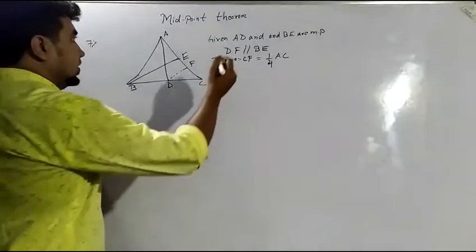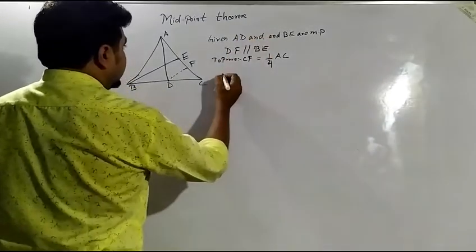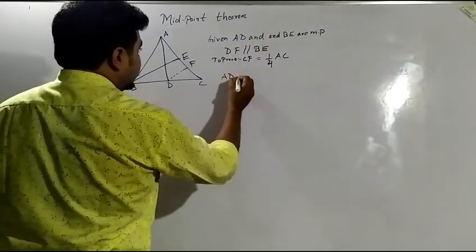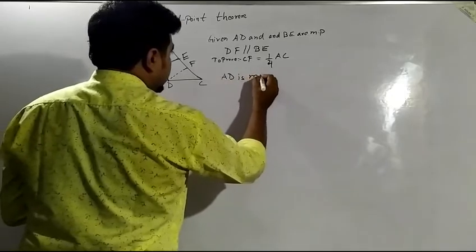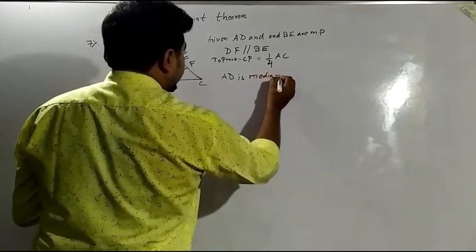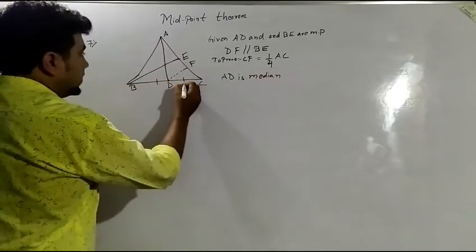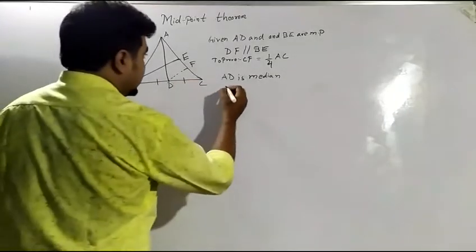AD and BE are medians of triangle ABC. What is the meaning of median? If this is given, AD is a median. Since AD is a median, that implies I can say BD will be equal to DC. This is the meaning of median.